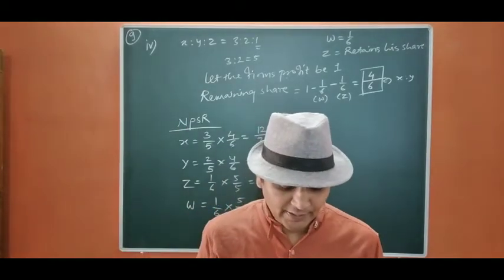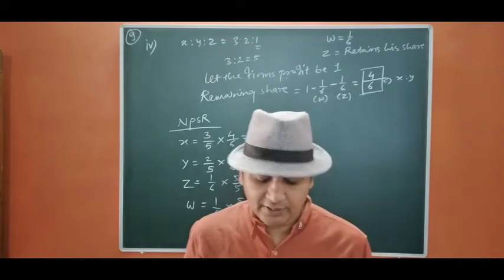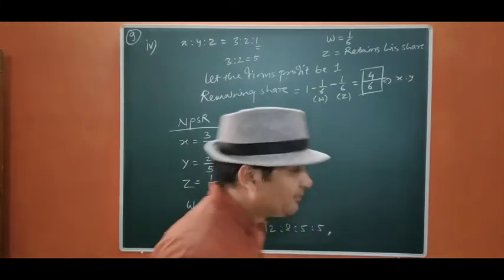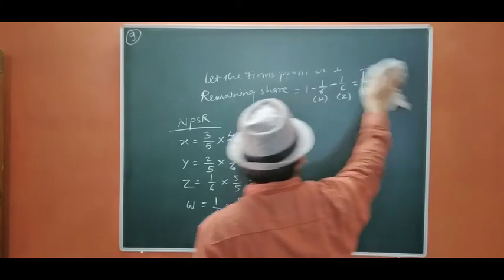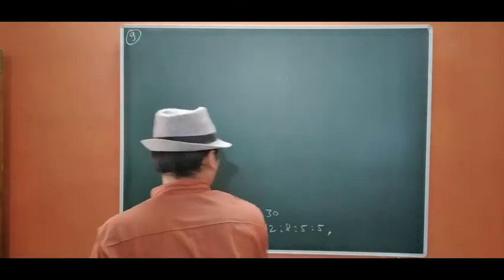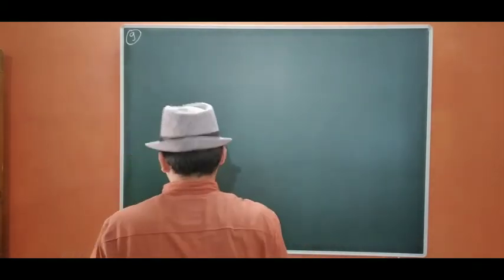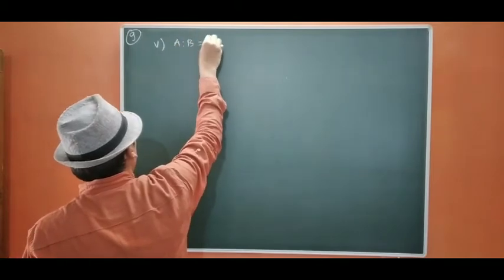Now we move to next part 5. A and B are equal partners. They admit C and D as partners with 1/5 and 1/6 share respectively. Both are admitted together. Okay, so let us start. A and B are equal partners.